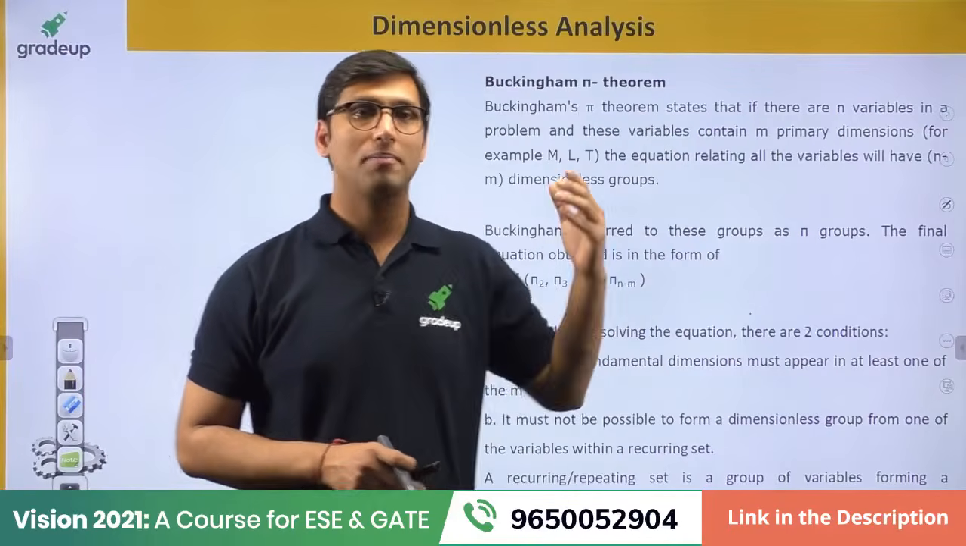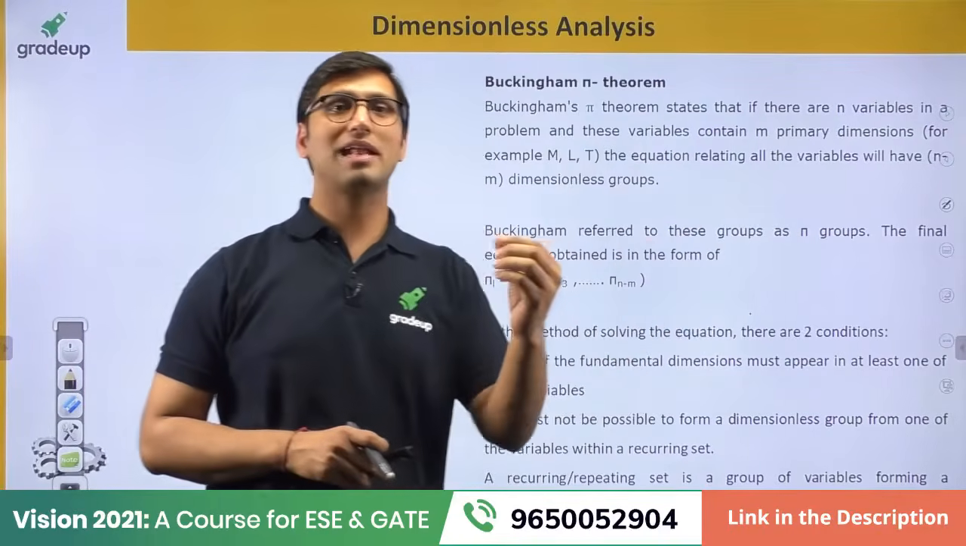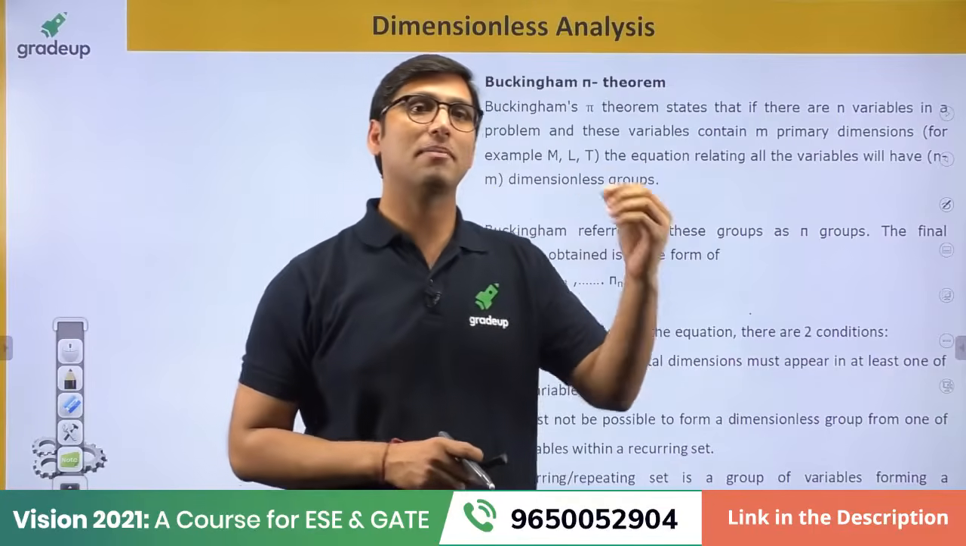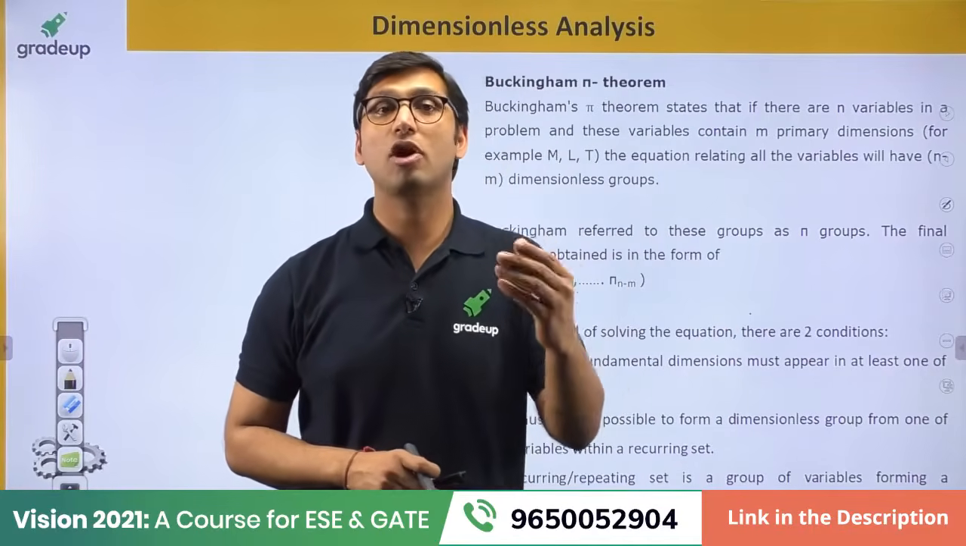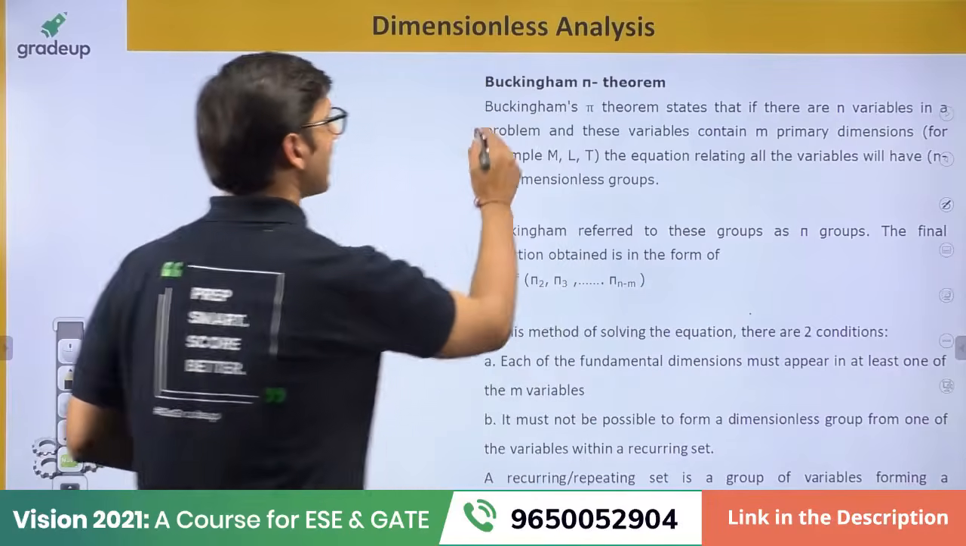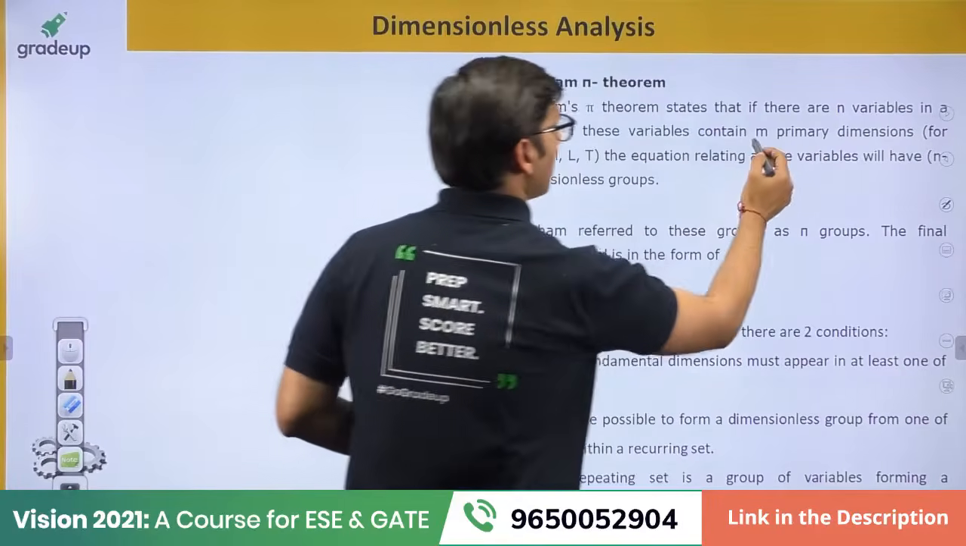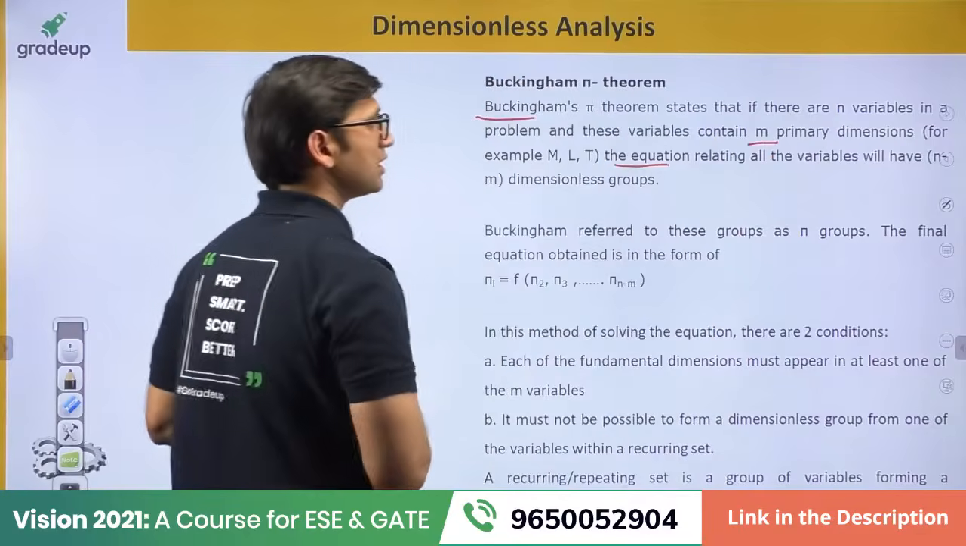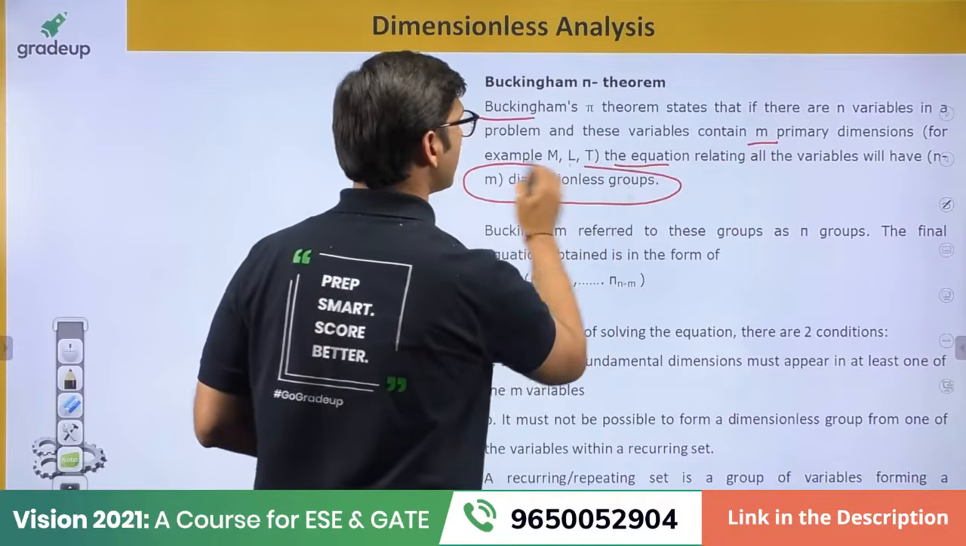So what is the Buckingham Pi Theorem? It says that if in an equation there are n variables, n total variables, and it has m fundamental dimensions, then according to the Buckingham Pi Theorem, you can represent it in the form of an equation containing n minus m dimensionless groups.